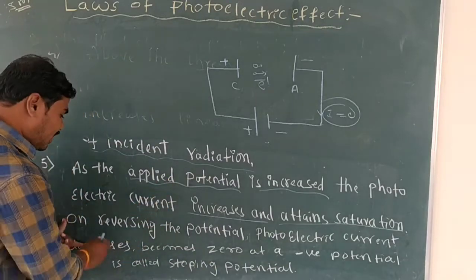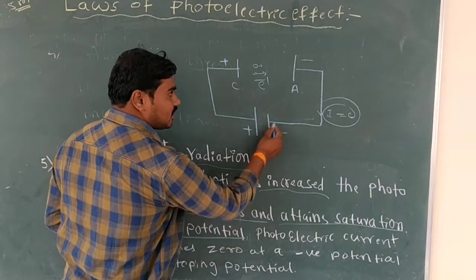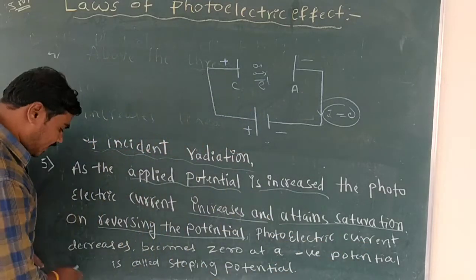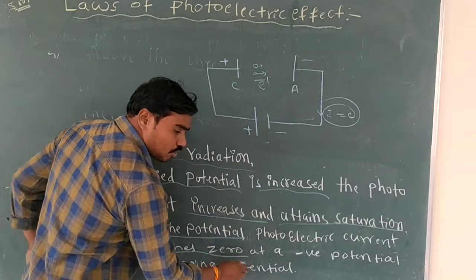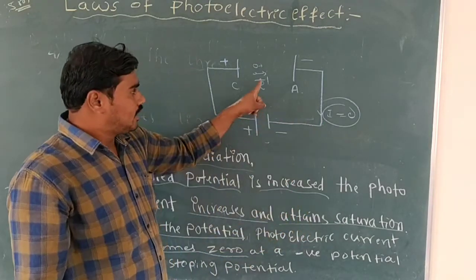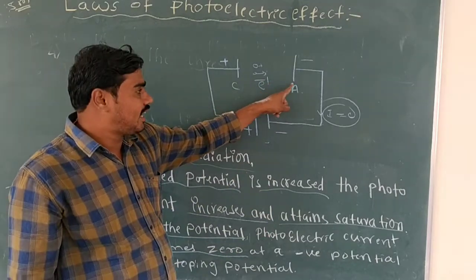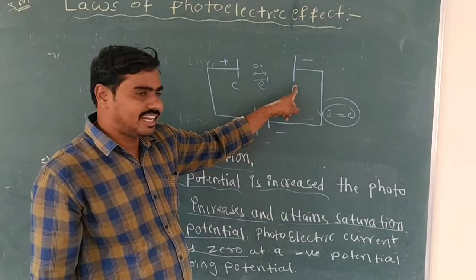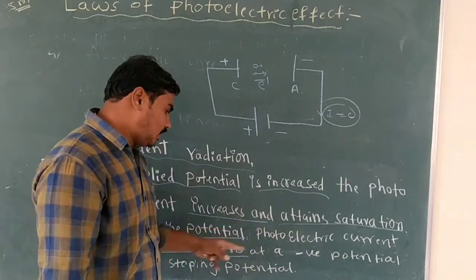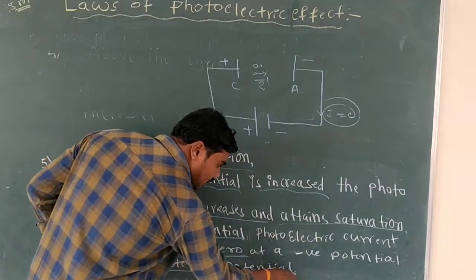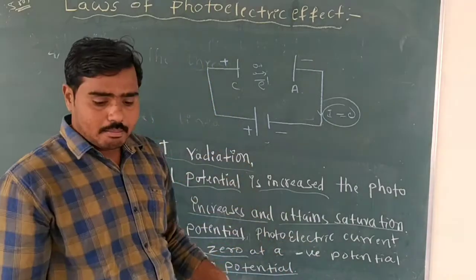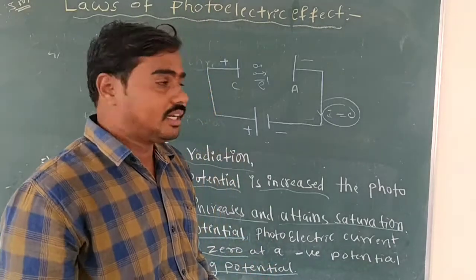See here, on reversing the potential, the photoelectric current decreases and becomes zero. The liberated electrons are not attracted by the anode. When they are not attracted, the current in the circuit falls to zero. That is called the stopping potential. These are the main laws in the photoelectric effect.